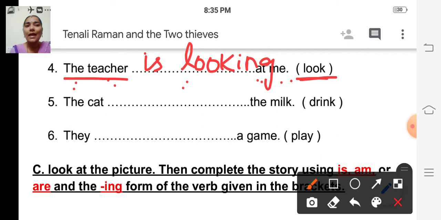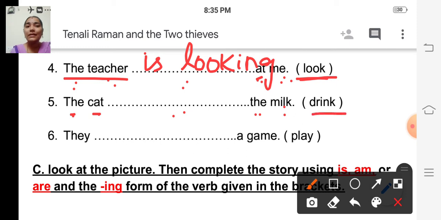L-O-O-K-I-N-G. Looking at me. The teacher is looking at me. Okay. Fifth sentence. The cat dash the milk. The cat dash the milk.